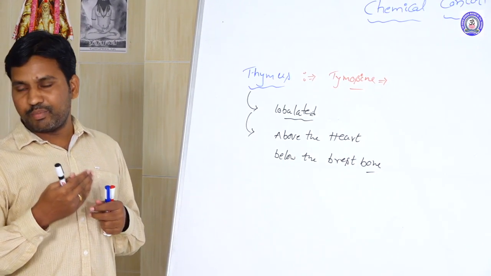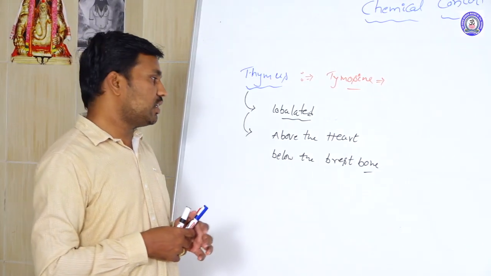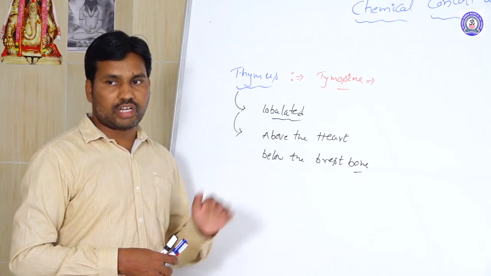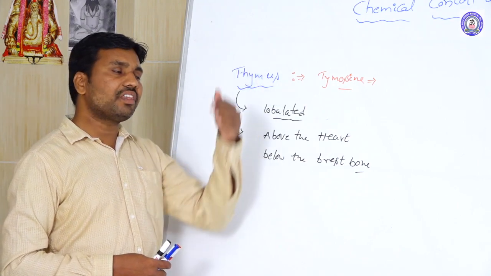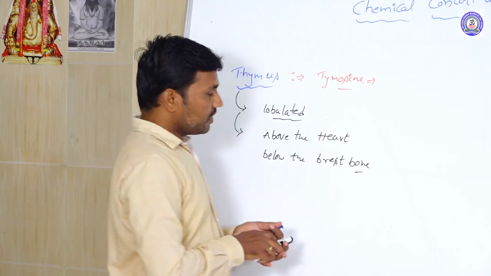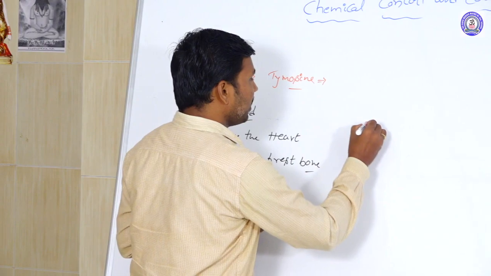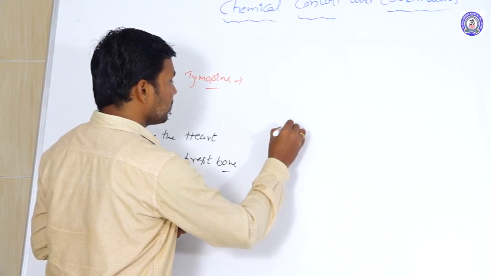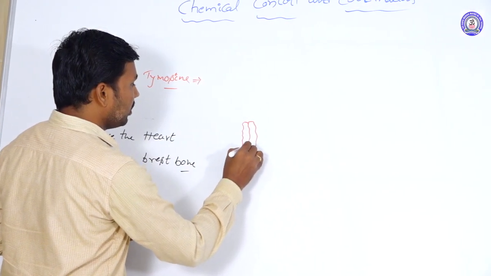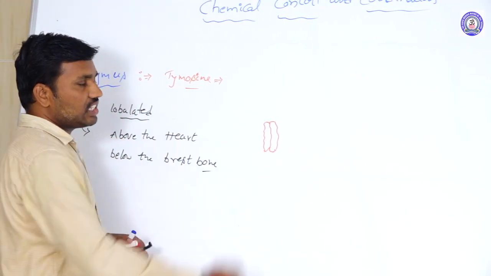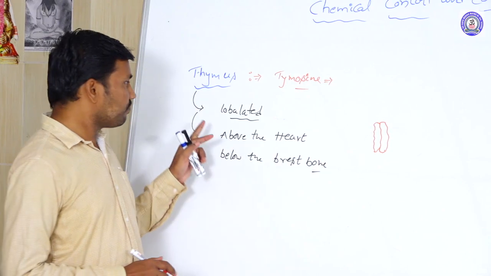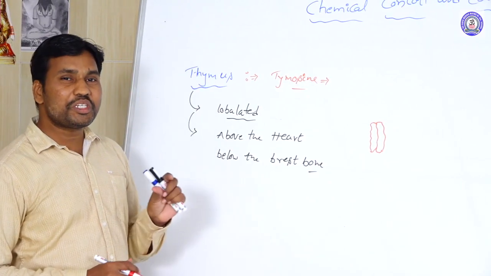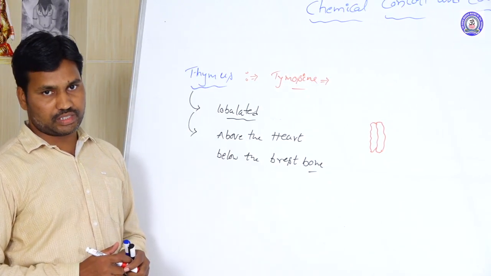So below it, in the mediastinum region, above the level of the heart, a lobulated structure appears. This is one lobe and this is another lobe. A lobulated structure is formed in the case of the thymus. This is the position of the thymus.